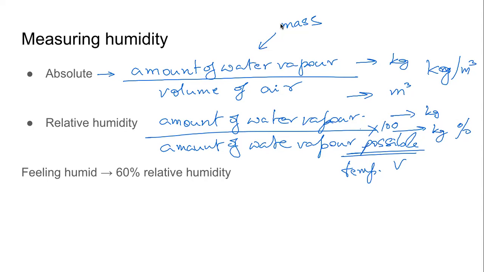What happens when the temperature is high? The amount of water vapor the air can hold, does it increase or does it decrease? Temperature has gone up, so it can hold more water vapor, and the rate of evaporation has also increased. Enough. So especially during the summer, not when it is very hot. When it is very hot, even the sweat will evaporate, right?